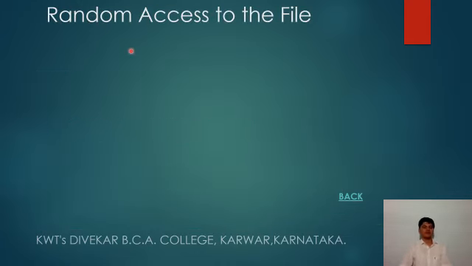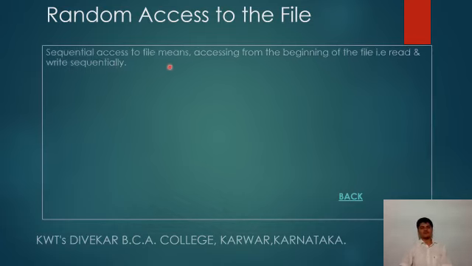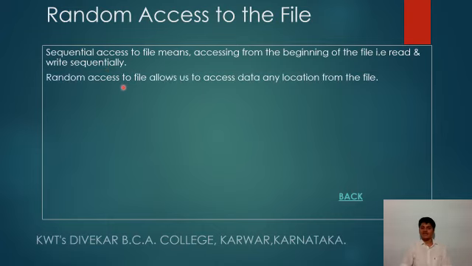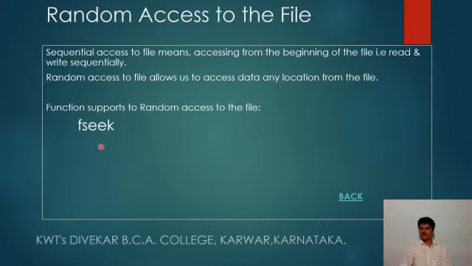Now we just focus on random access to the file. Sequential access to the file means accessing from the beginning of the file, that is, read and write sequentially, whereas random access to the file allows us to access data from any location in the file. The functions that support random access to files are fseek, ftell and rewind.